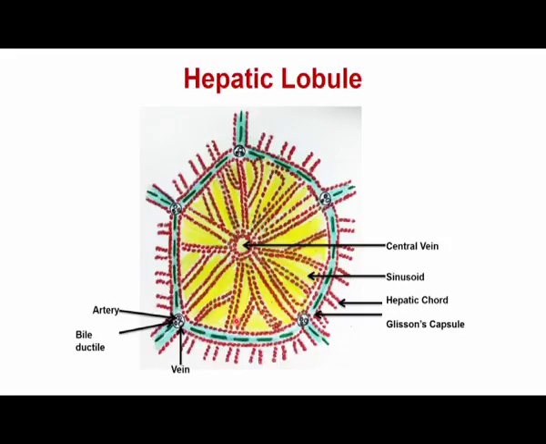So, there are several such lobules present in the right side, and several such lobules present in the left side. The bile ducts coming from the left part and the right side of the liver combine together to form the hepatic ducts, and these hepatic ducts and the duct coming from the gallbladder give rise to the common bile duct. And the common bile duct, as we have discussed in the past, combines with the pancreatic duct, and it opens into the ampulla of Vater.